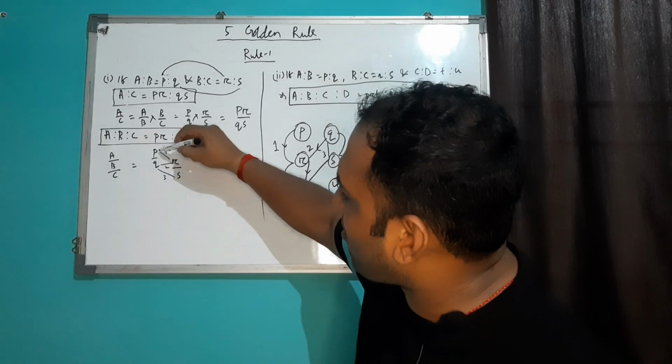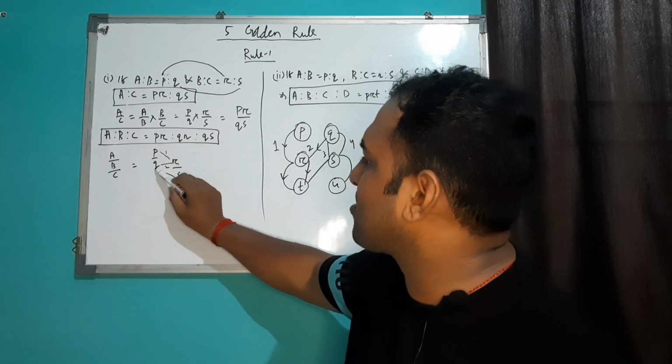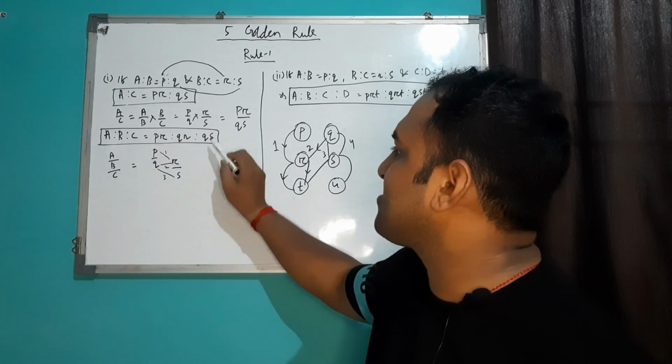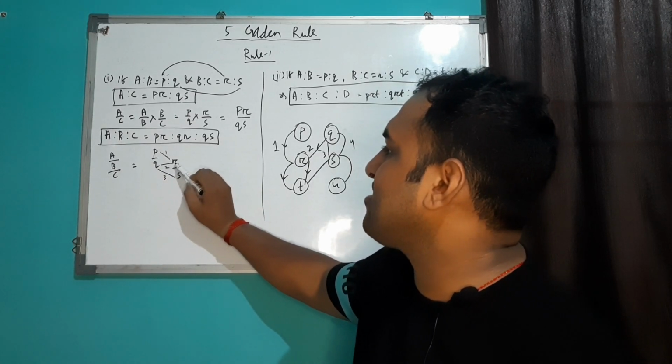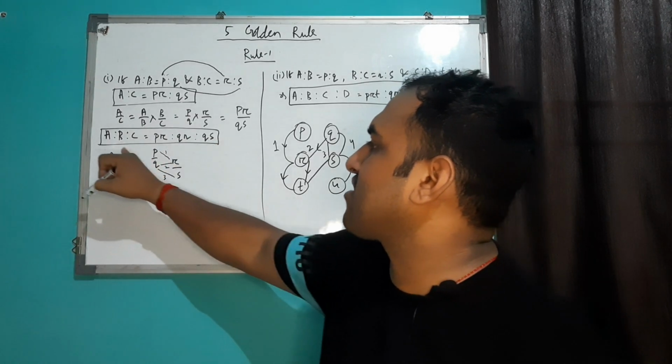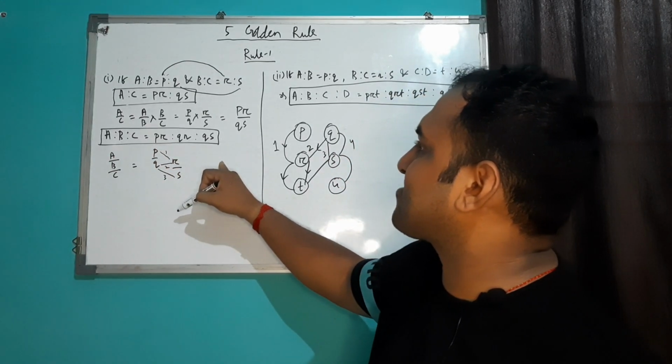So simply multiply the upper part, PR. This is your PR. Again multiply QS, your consequents, it will be your last term. Again you have to multiply this Q and R, it will be your mean term. So A is to B is to C will be PR is to QR is to QS.